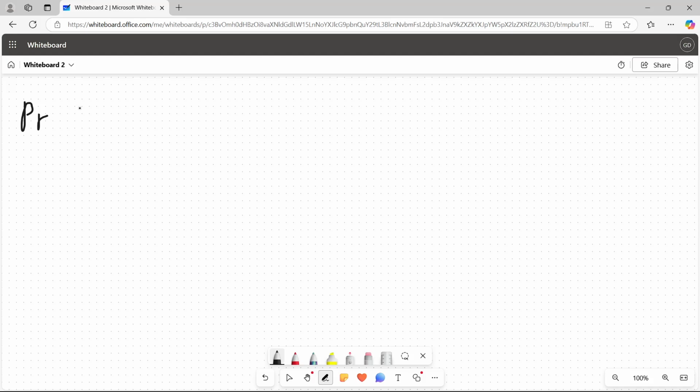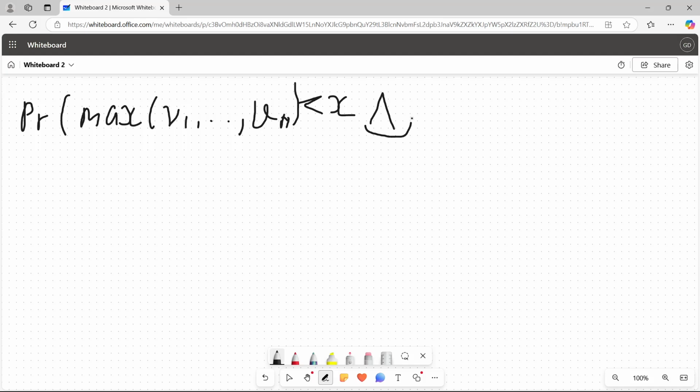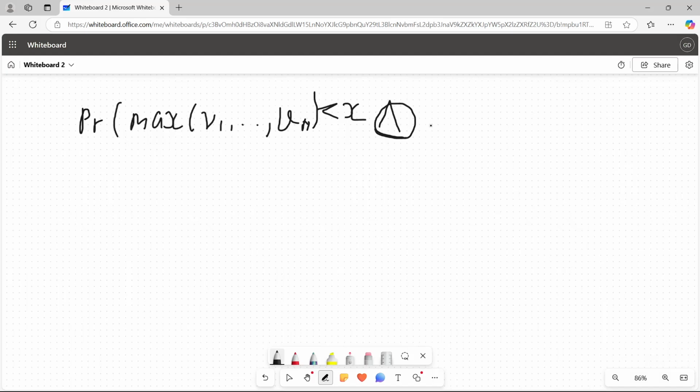So actually the probability would look like this. The first scenario would be this. The probability that maximum v1 to vn is less than x. And then we write this symbol. This is the AND operator. It just means that, sorry, not the AND operator, I messed up. So we want the OR operator, which just means that either this scenario occurs or whatever I write here.